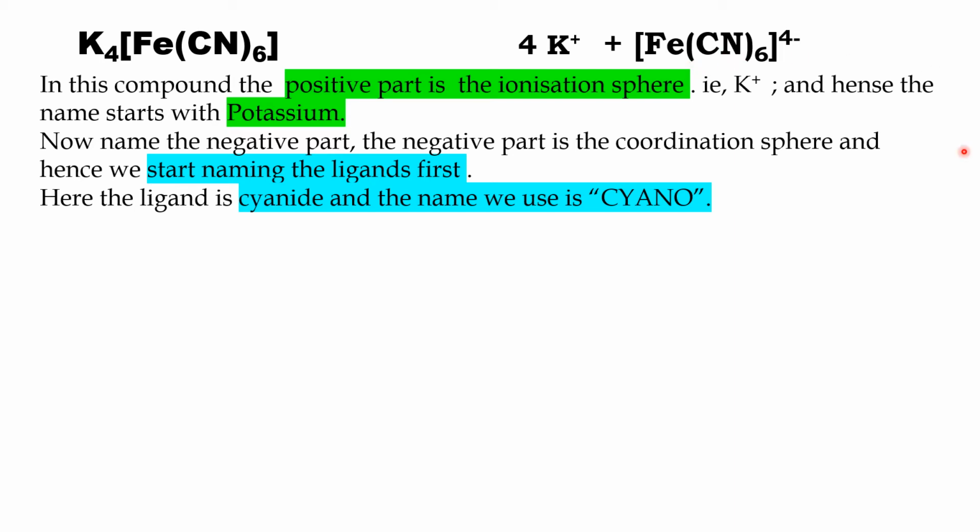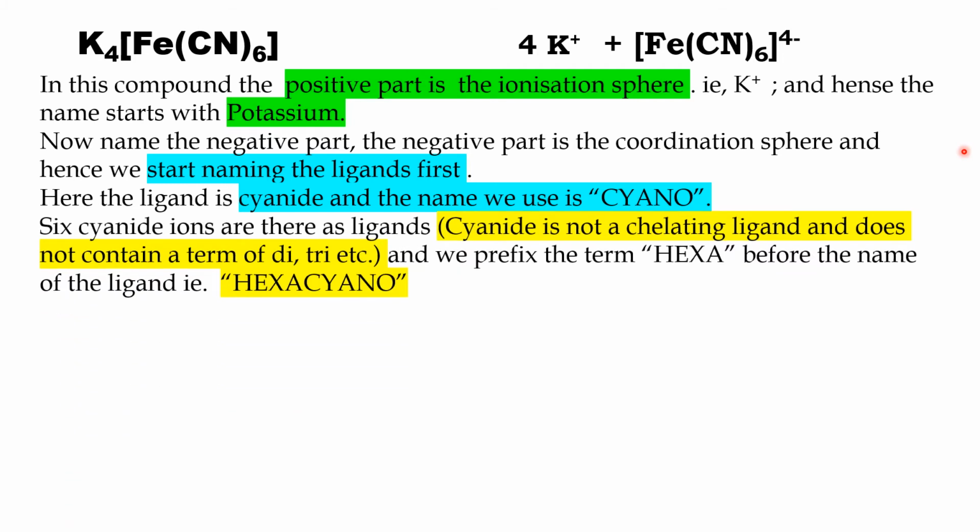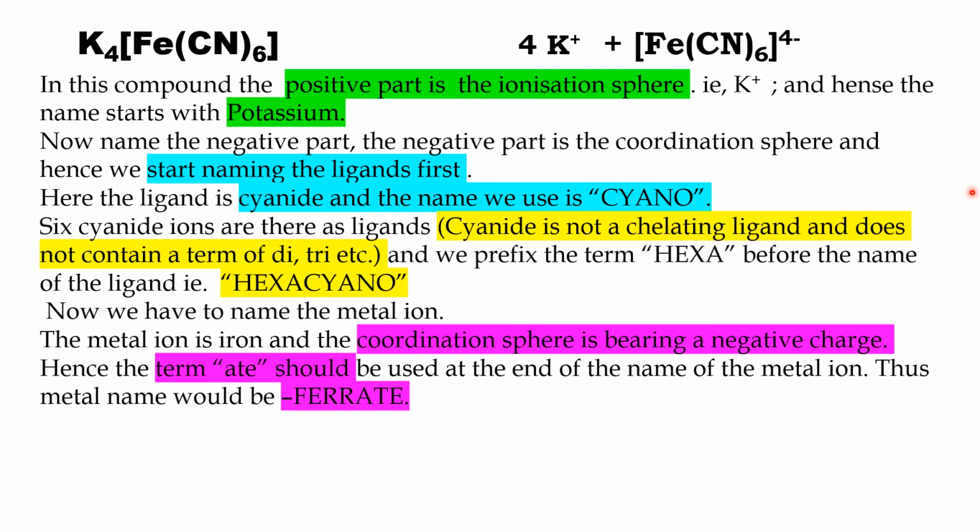Now how many ligands are there? 6 ligands are there. So I am using hexacyano. See, 6 cyanide ions are there as ligands. And I know CN is not a chelating ligand and the name of cyanide does not contain di, tri terms. Hence we prefix the term hexa. So the name becomes hexacyano. So we have named the positive part potassium followed by the name hexacyano. So up to here I name potassium hexacyano.